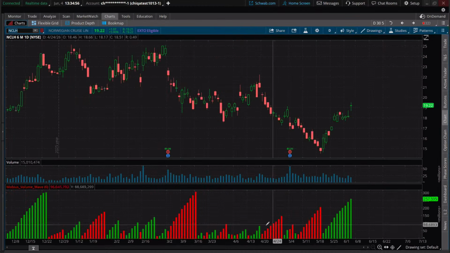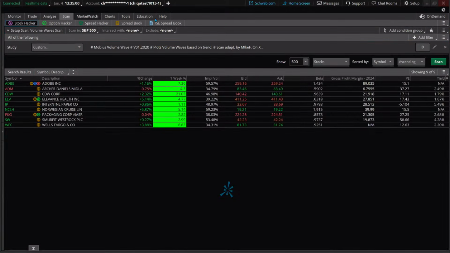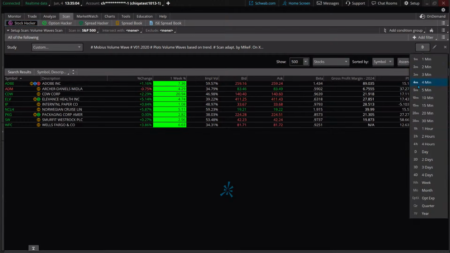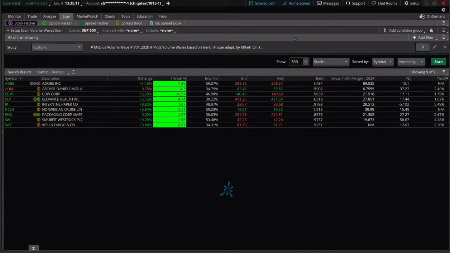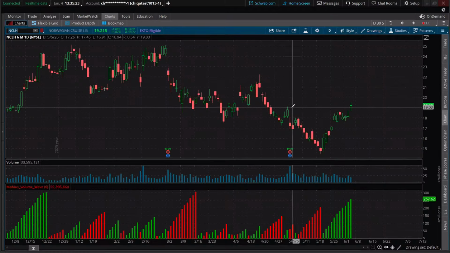The nice thing about this too, if you guys are looking for shorter term trades or longer term trades, we have the periodicity flip right over here too. Just flip this right over here. It'd be kind of fascinating to see what's moving on a 30-minute chart in terms of volume breaks. It's going to show you maybe some of those levels where there could be flag patterns, measured moves off the bottom, inverted head and shoulders patterns. This is bullish in nature though. So park that in your mind, but there you go.